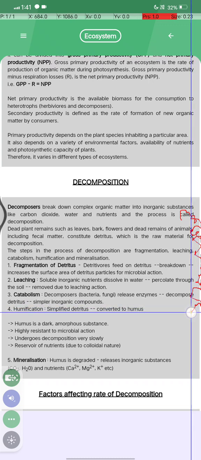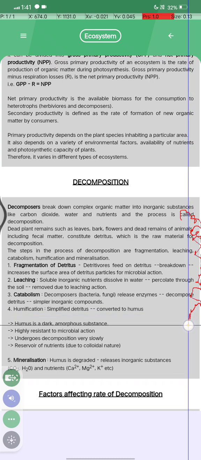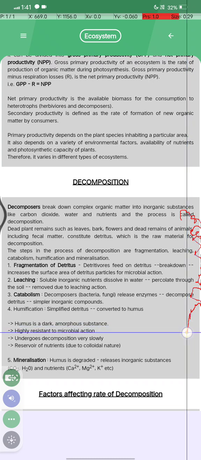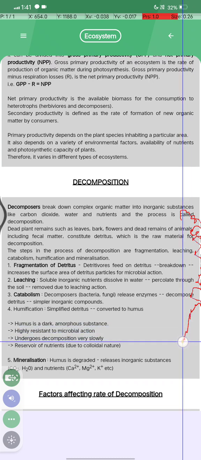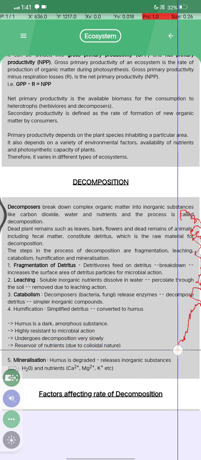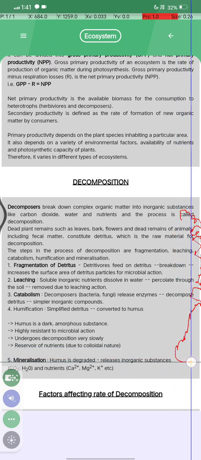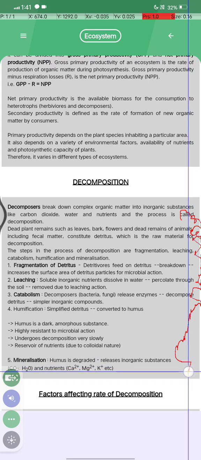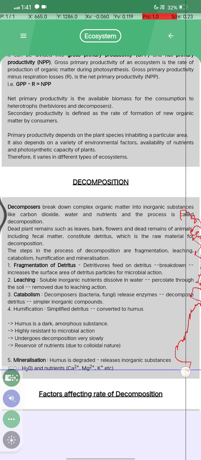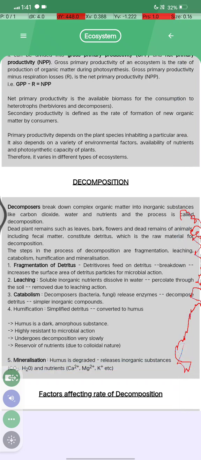Humification: the simplified detritus is converted into humus. And humus is a dark and amorphous substance, highly resistant to microbial action, undergoes decomposition very slowly, and is a reservoir of nutrients due to its colloidal nature. Mineralization: humus is degraded and releases inorganic substances like CO2, H2O, and nutrients like Ca2+, Mg2+, K+, etc.